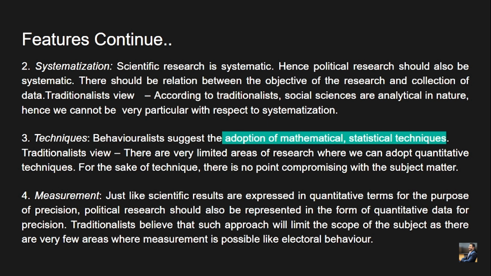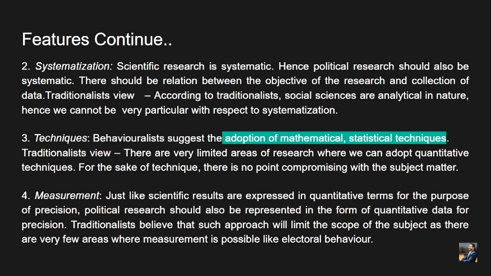Let's say, for example, what David Easton is trying to prove here is that if electoral behavior has expressed certain tendencies, let's say they have voted for the BJP in the central government, is there any chance that the same set of voting behavior can be measured and reapplied in the future, let's say in the 2024 Lok Sabha elections?